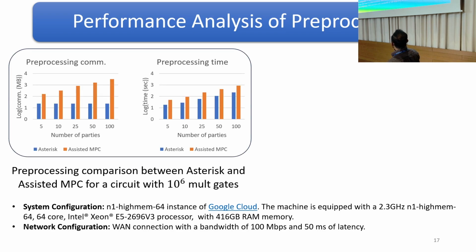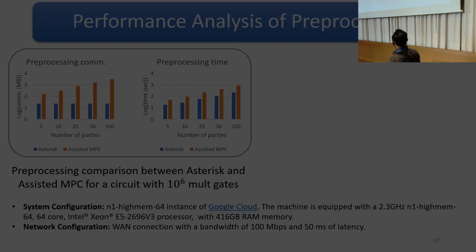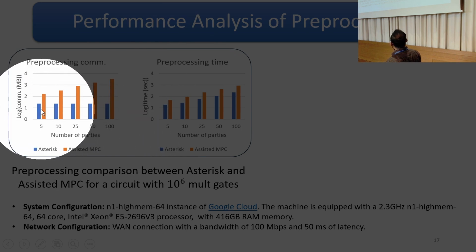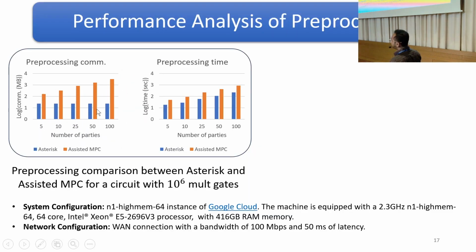We also give a performance analysis of our construction. To compare the pre-processing cost of our work, we compare it with assisted MPC. By running it for up to hundreds of parties, we can see that both in terms of communication and runtime, we outperform the prior work.